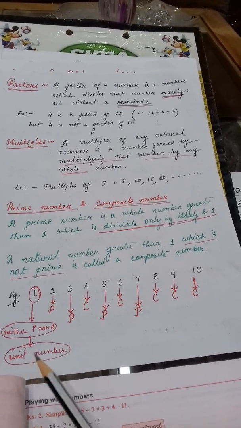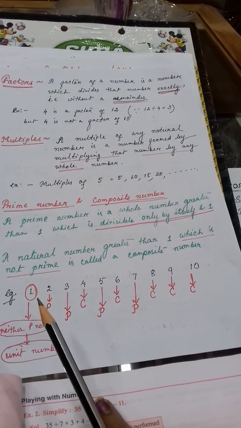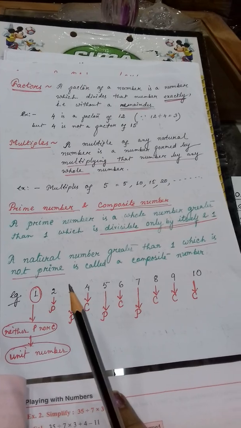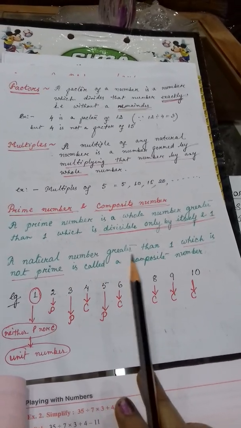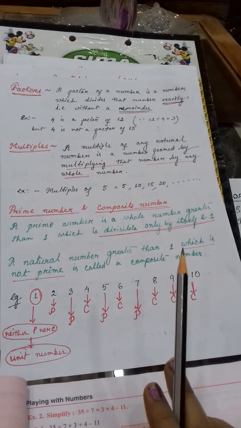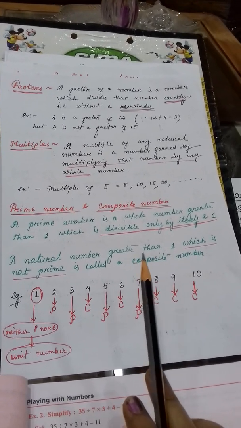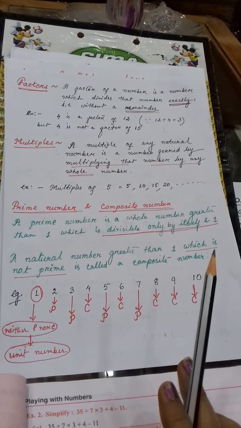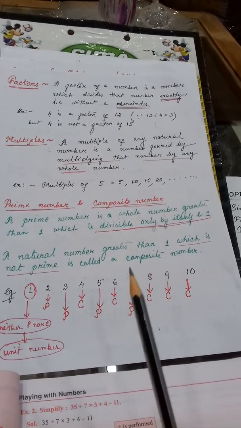It is known as unit number. So don't consider 1 as a prime number or composite number. It starts from 2. Got it? And those numbers which are not divisible only by 1 and that number itself, that can be divided by any other numbers also, those numbers are known as composite numbers.